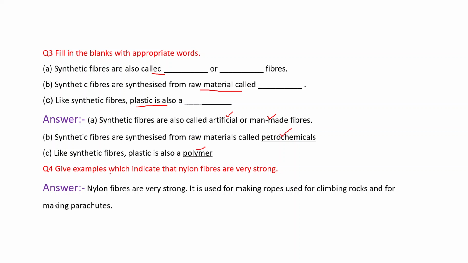Clear? Give examples which indicate that nylon fibers are very strong. We have to give some examples. So we can say actually nylon fibers are used for making ropes which are used for climbing rocks and for making parachutes.